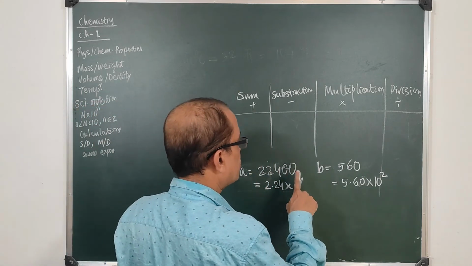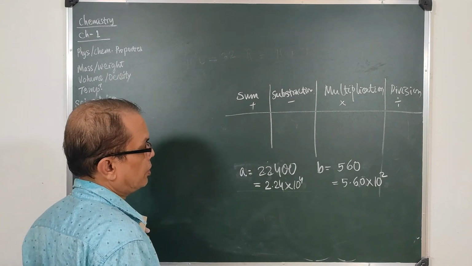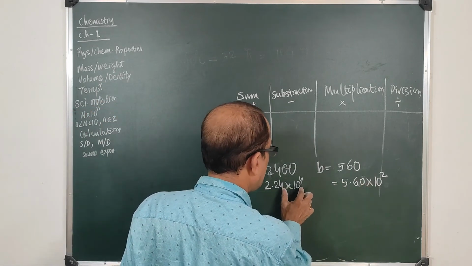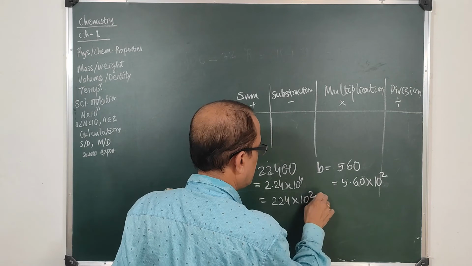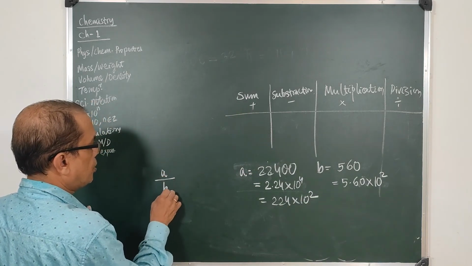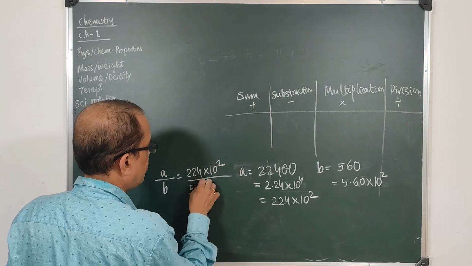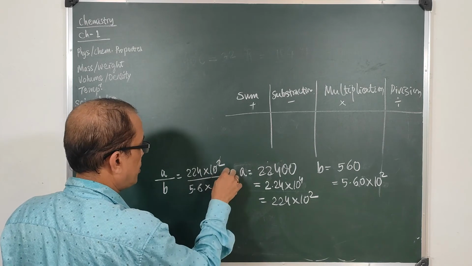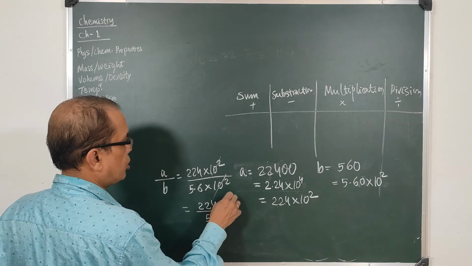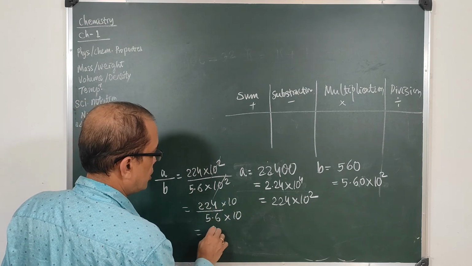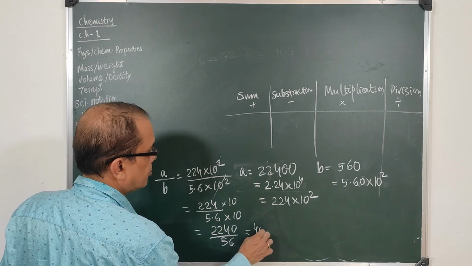So let us keep the two exponents equal. Can they be made equal? If I just have this as 10 square and this as 10 square, A can be 224 into 10 square. Now when I divide A upon B, this can be 224 into 10 square divided by 5.6 into 10 square, so this part cancels and we have 224 by 5.6. Then we can multiply 10 on each, so that we get 2240 by 56, and this is 40.